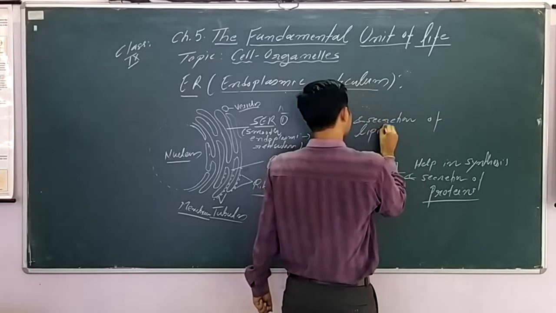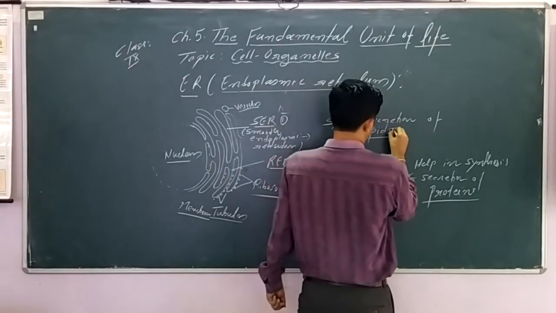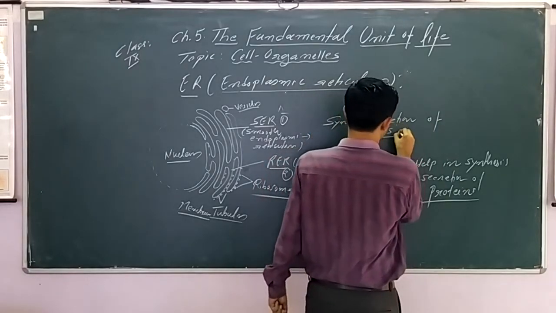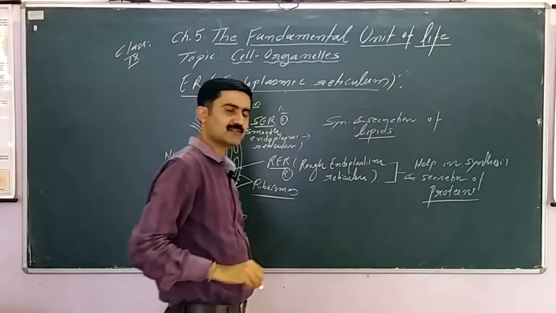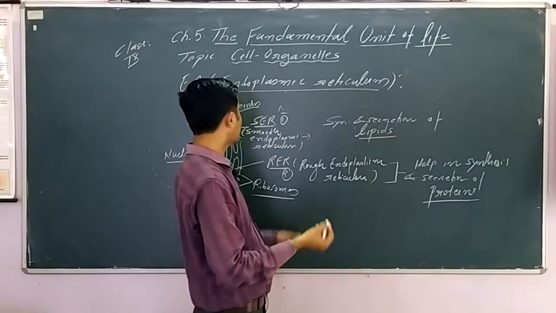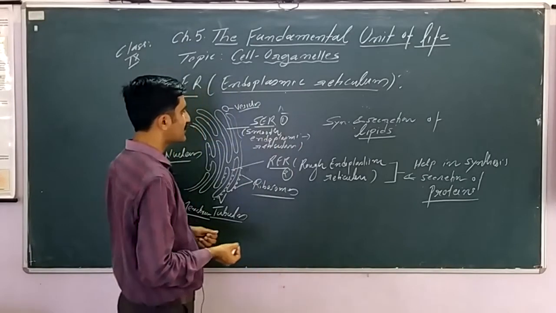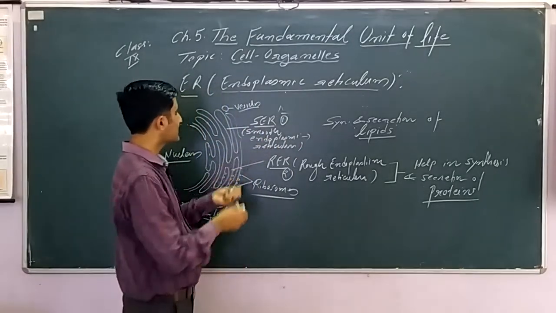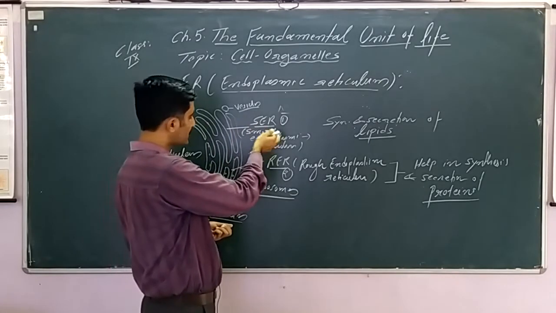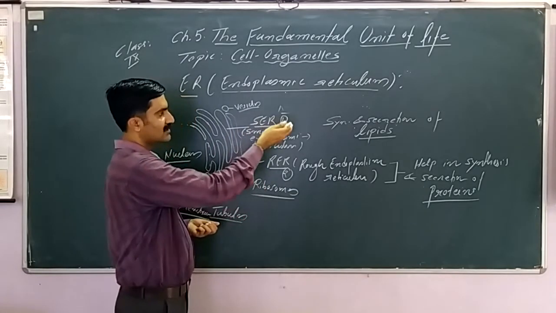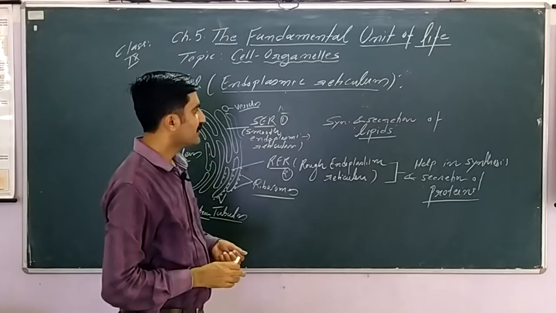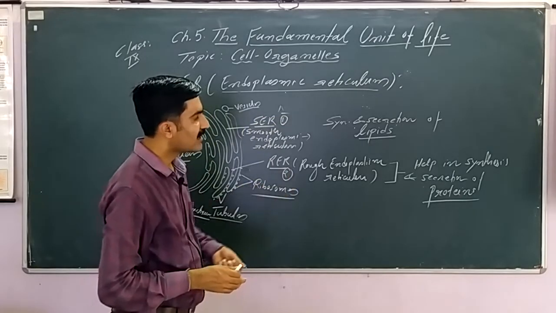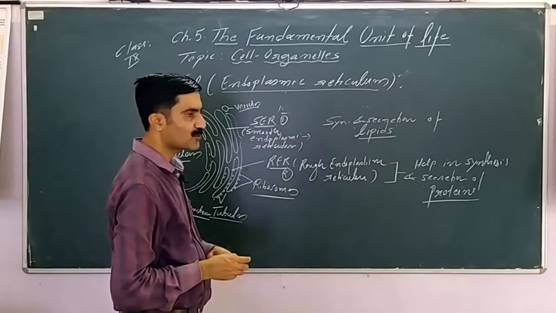Different types of lipids are synthesized, they may be cholesterol or steroids. Whatever lipids there are, these are synthesized by SER. So broadly you have to remember two differences between RER and SER: the surface is smooth with no ribosomes in SER, and ribosomes are present in RER. SER helps in secretion of lipids, and RER helps in synthesis and secretion of protein.